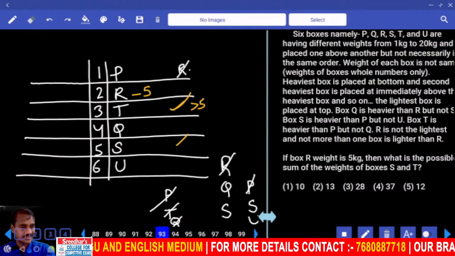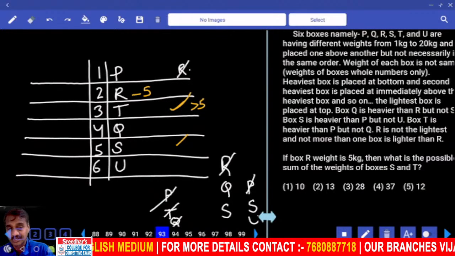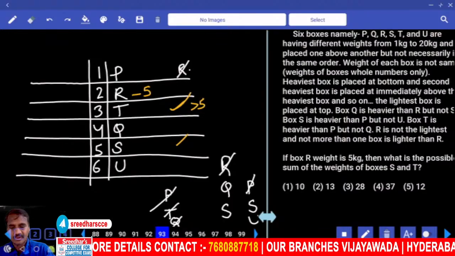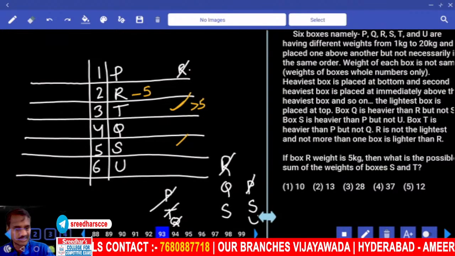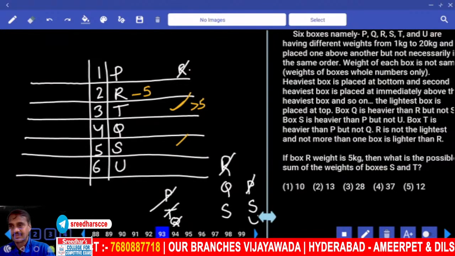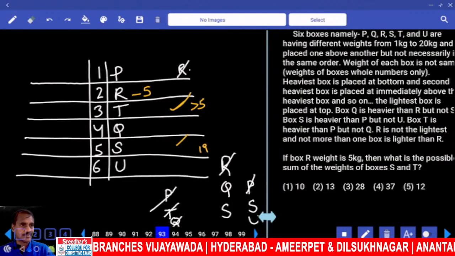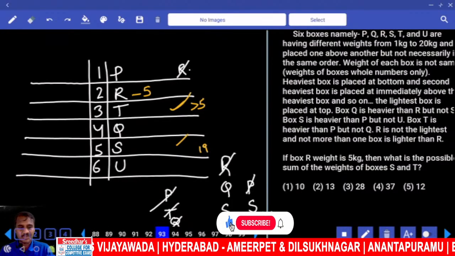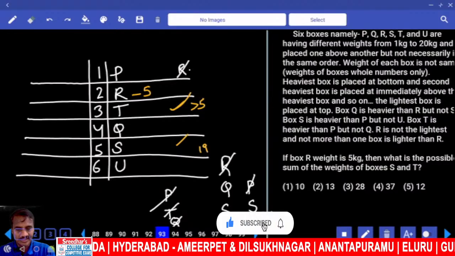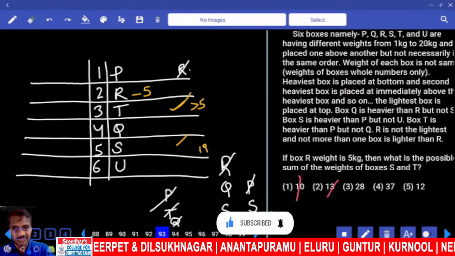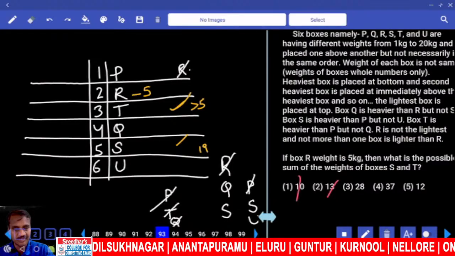And next one, what is the other thing we have? And S can be how much? S less than 20, not 20, less than 19. Clear? If this is 19, then 19 or less than 19. Then here what could be the possible weight of this one? And it cannot be 10. The sum of these two cannot be 10, that's for sure. Cannot be 13. What should the minimum be?